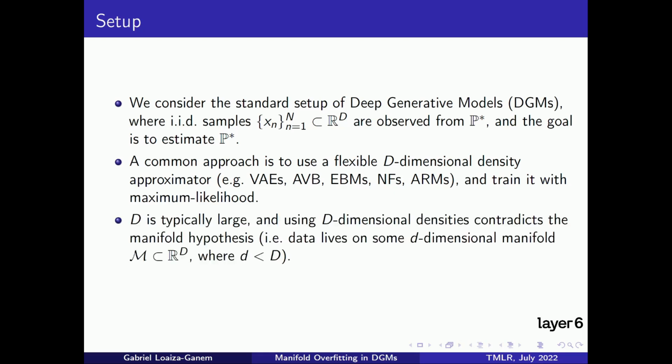Now, ambient space is assumed high-dimensional, so this construction contradicts the manifold hypothesis, which states that the data actually lies on a lower-dimensional manifold of dimension lowercase d, embedded in ambient space. This is a modeling mismatch, and the question motivating our paper is to gain an understanding of this mismatch, whether it is relevant, and if it causes any issues, how to fix them.